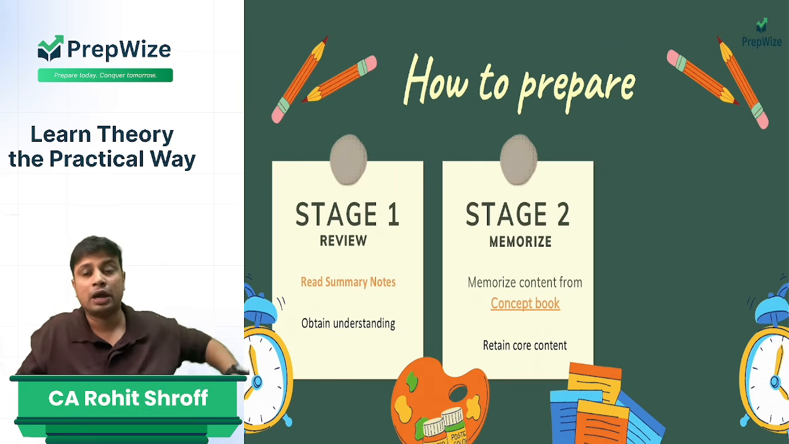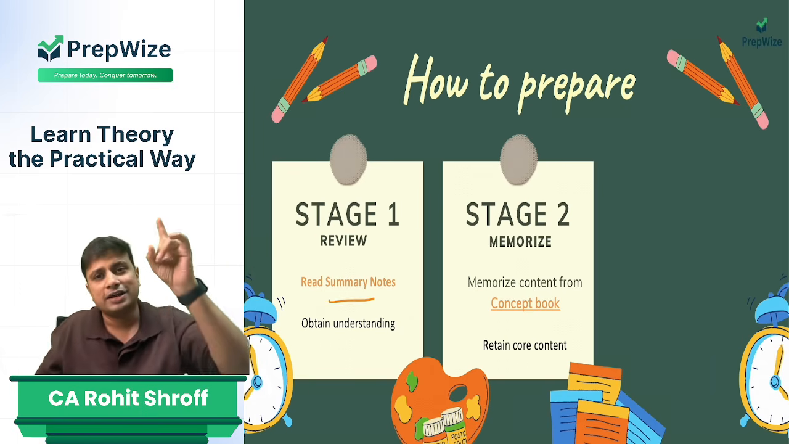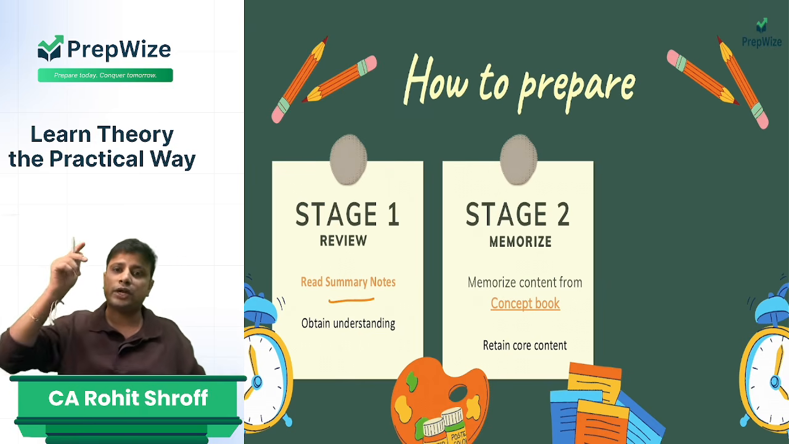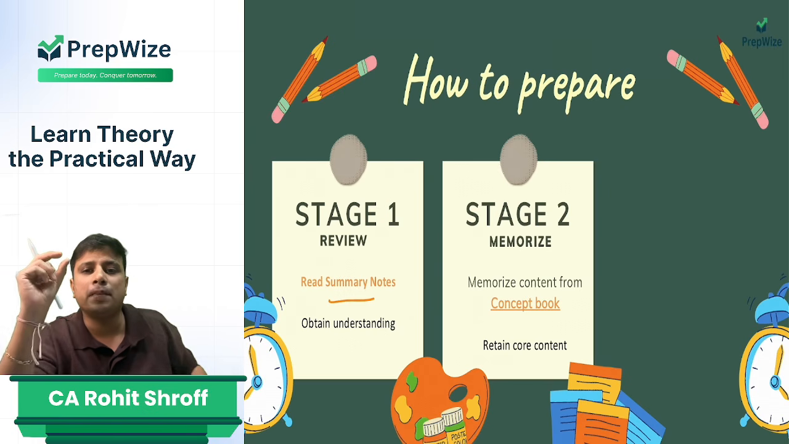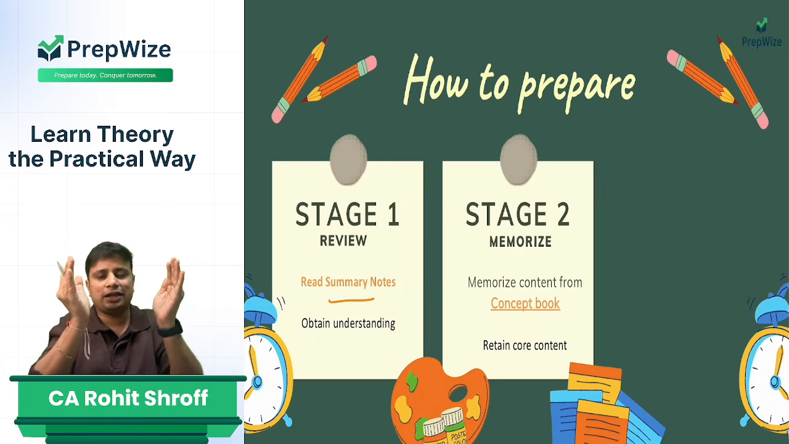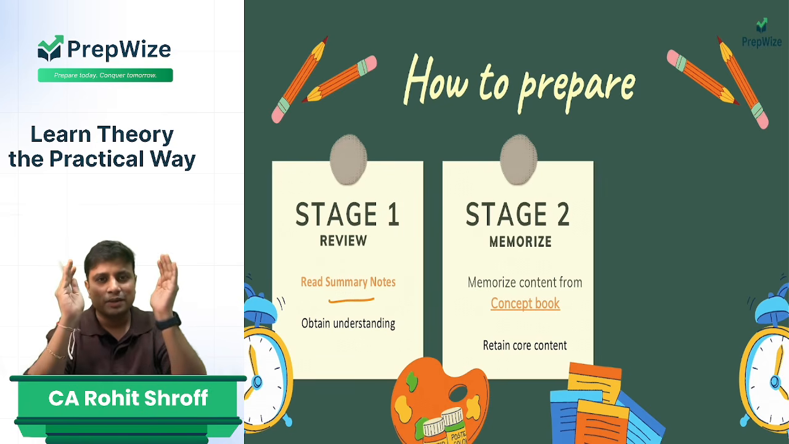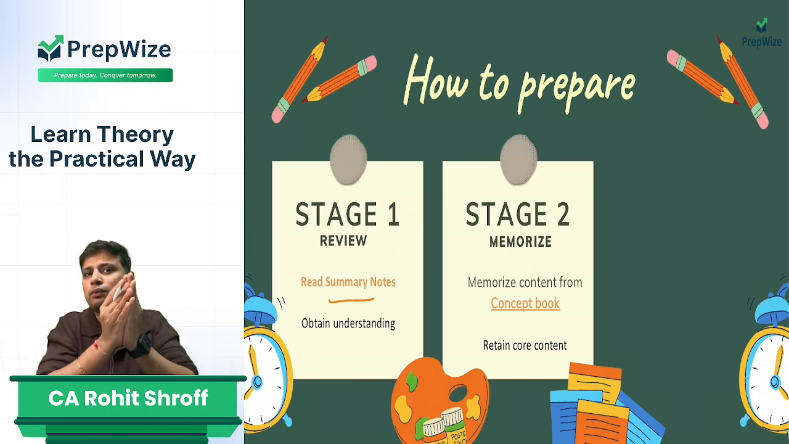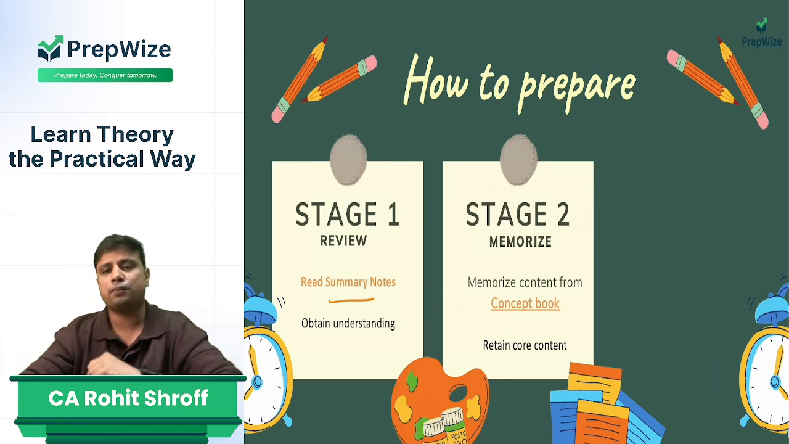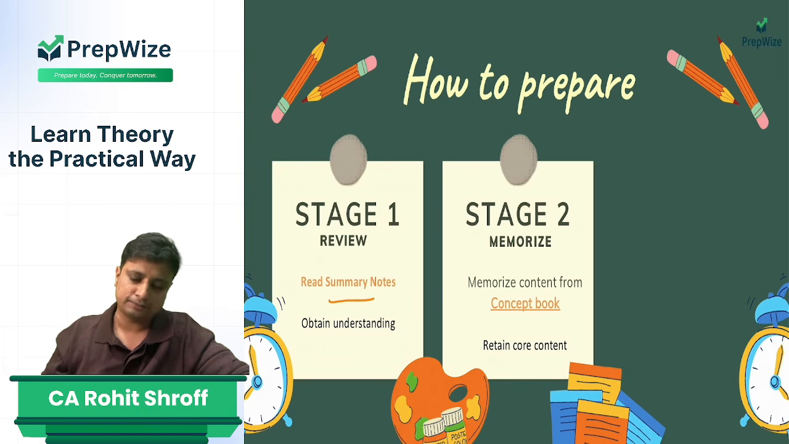that is memorizing. But when you memorize, you are not going to rely only on the summary notes. Summary notes are to be used for revision and obtaining understanding. But when you memorize, you have to memorize from the main concept book. See, if you memorize this much, you will be able to retain this much and reproduce this much in the examination. But if you memorize only this much, you will not be able to reproduce anything in the examination. So you have to memorize from the concept book. Here, the core objective is to retain all the content that is given there.